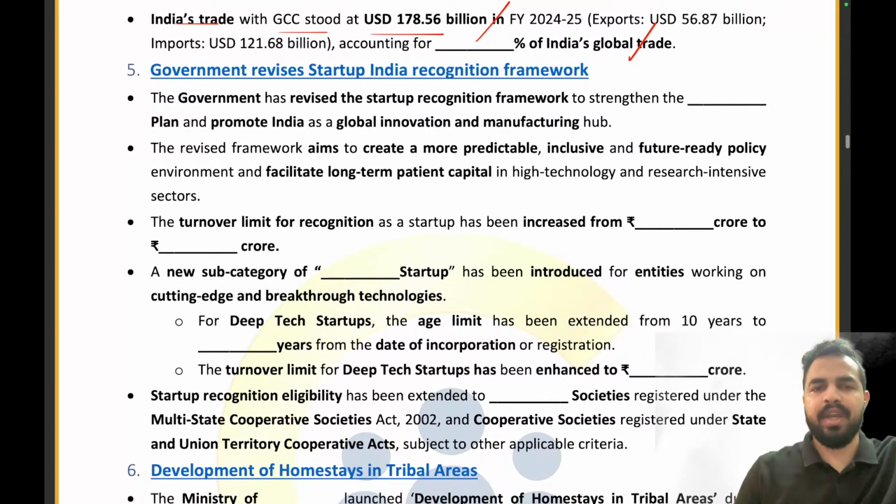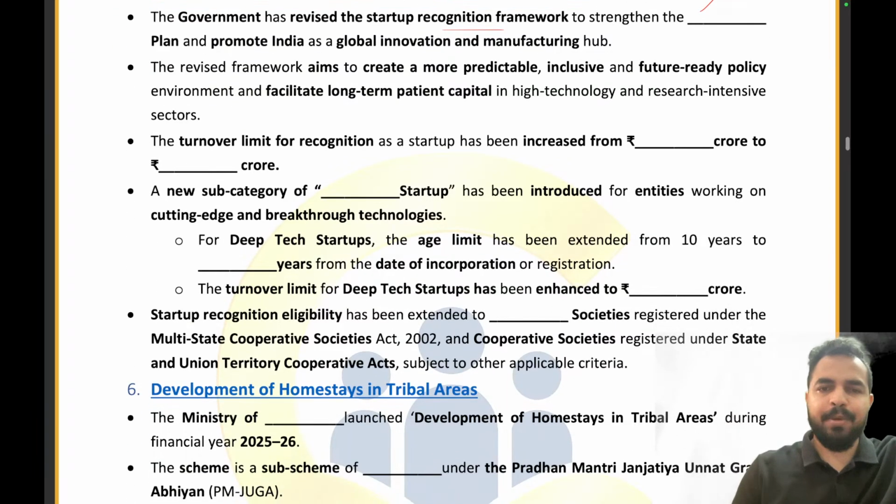So the Government of India revised the Startup India Recognition Framework. So my dear friends, now I want all of you to give me the answers to these questions. So the government has revised the Startup Recognition Framework to strengthen the dash plan. Which plan are they talking about? Startup India plan. The turnover limit for recognition as a startup has been increased from 10 crore to rupees 20 crore. 10 crore से 20 crore कर दिया गया.